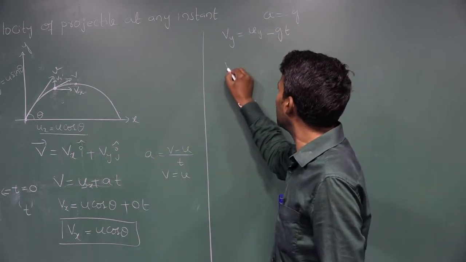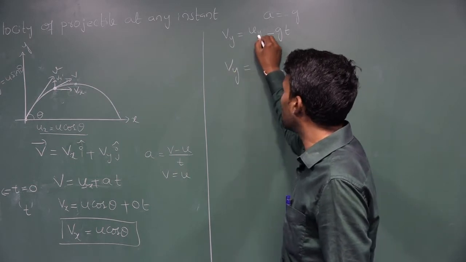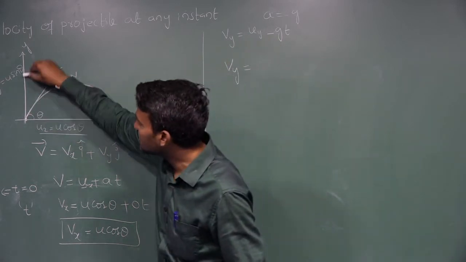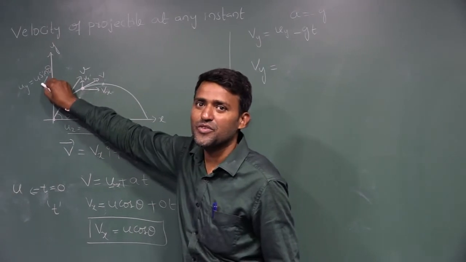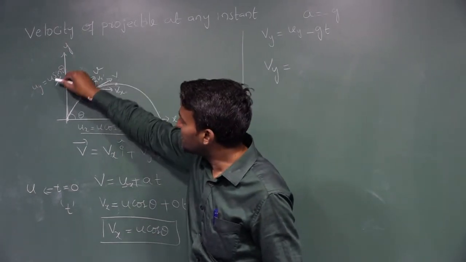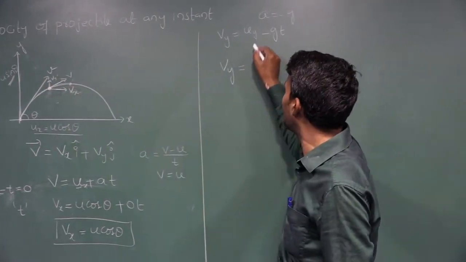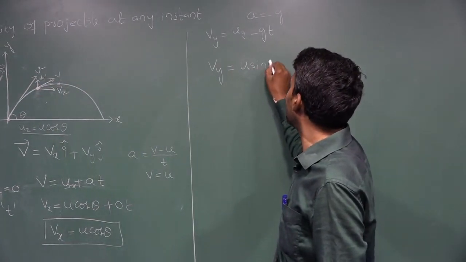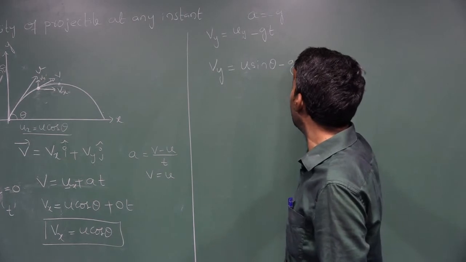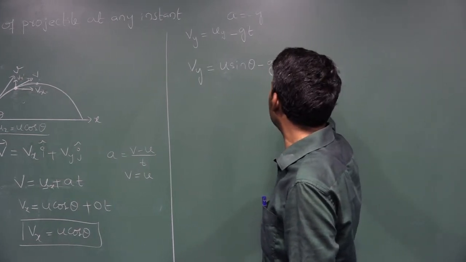What is the uy? Vy is equal to uy, vertical direction. What velocity does it have in the vertical direction? u sin theta. So Vy is equal to u sin theta minus g t. It is equation number 2.